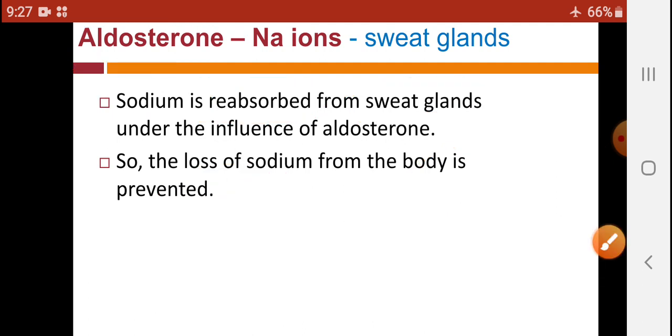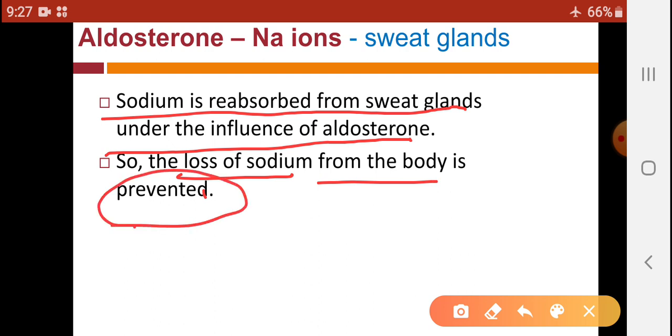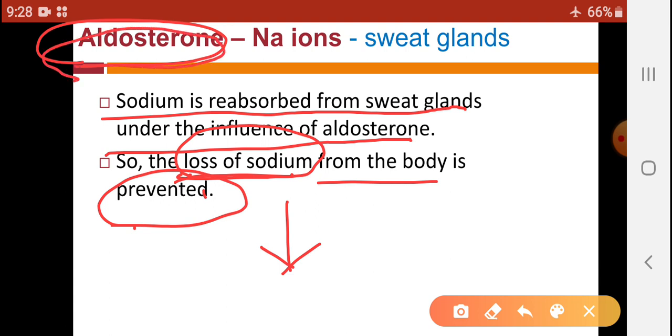So sodium is reabsorbed from sweat glands under the influence of aldosterone. So loss of sodium from the body is prevented. That means loss of sodium in our perspiration is prevented under the influence of aldosterone. So when there is a hypersecretion of aldosterone in a person, that person's perspiration contains less amount of sodium ions, because there is an increased reabsorption from the sweat glands into the blood.